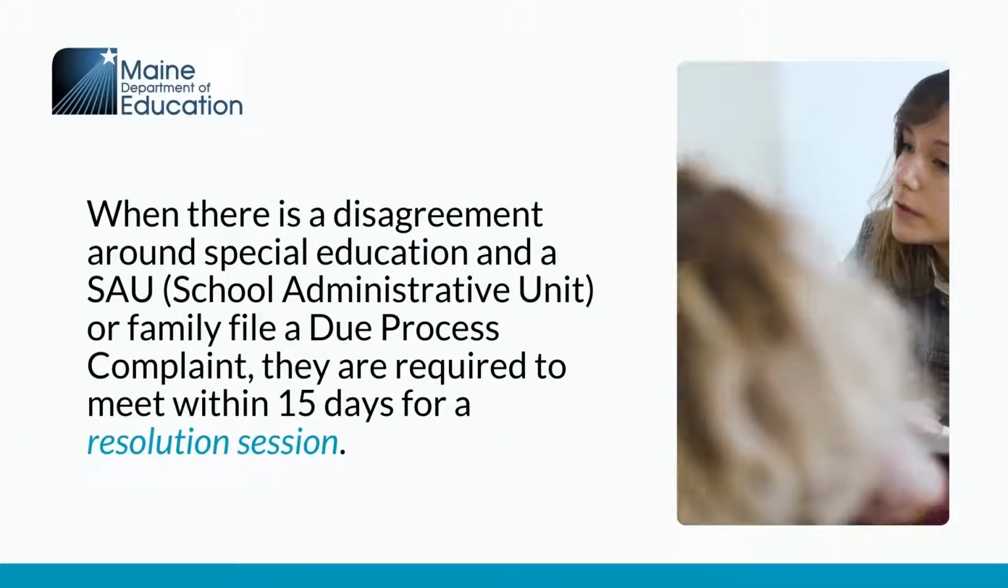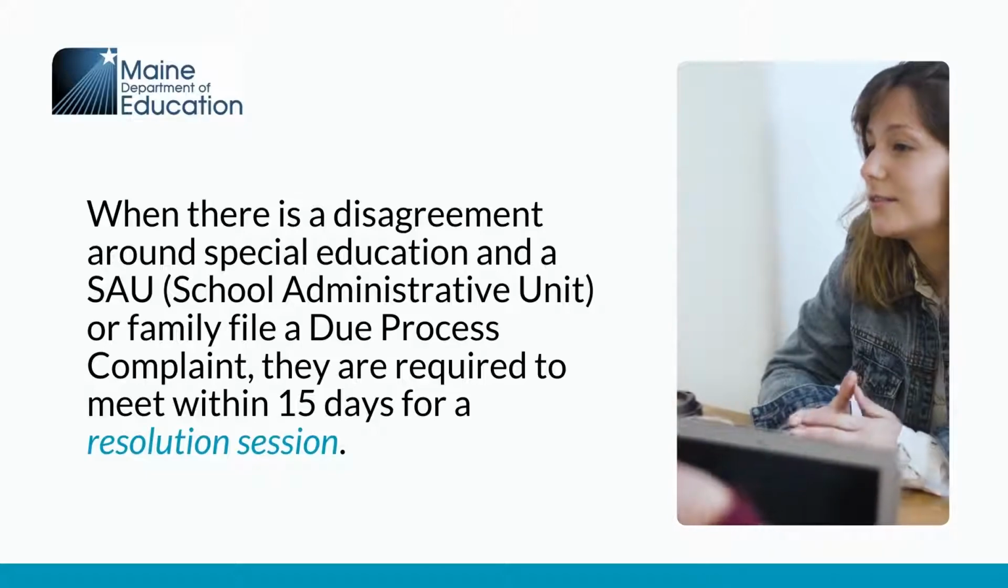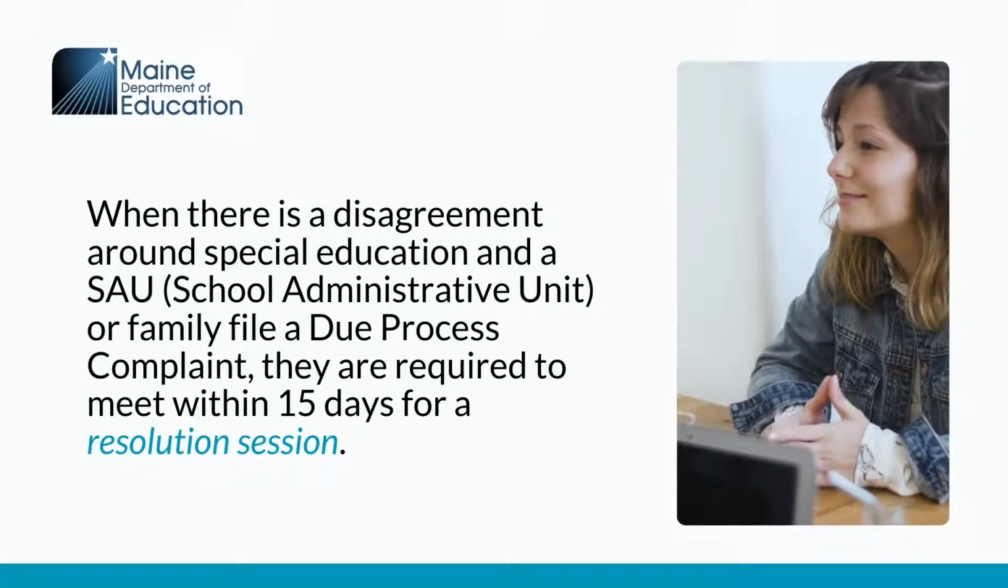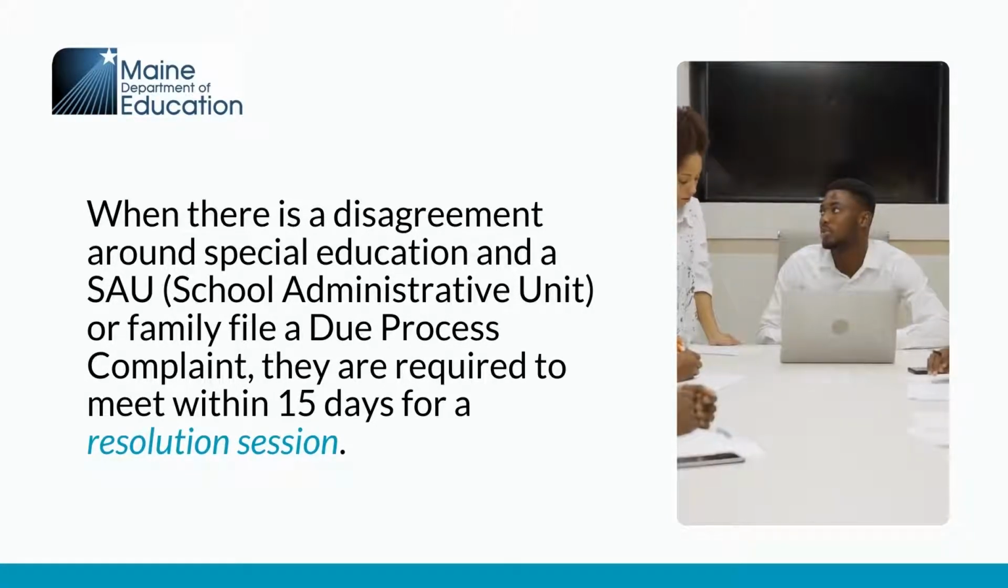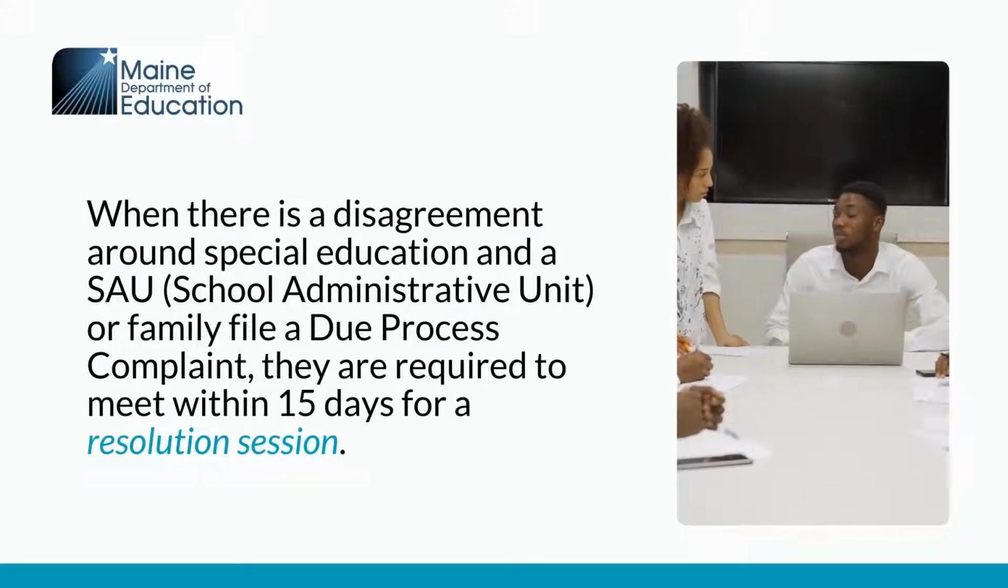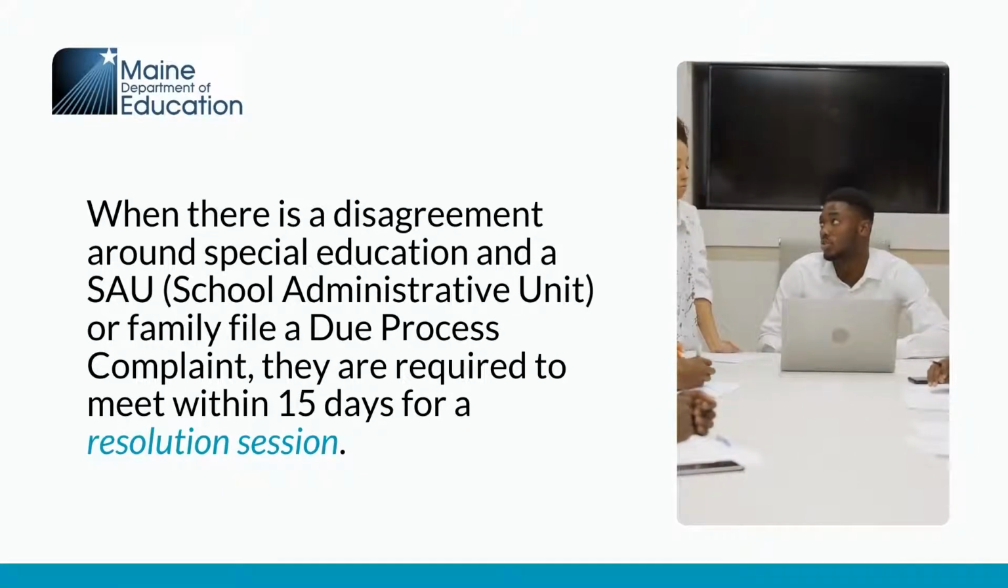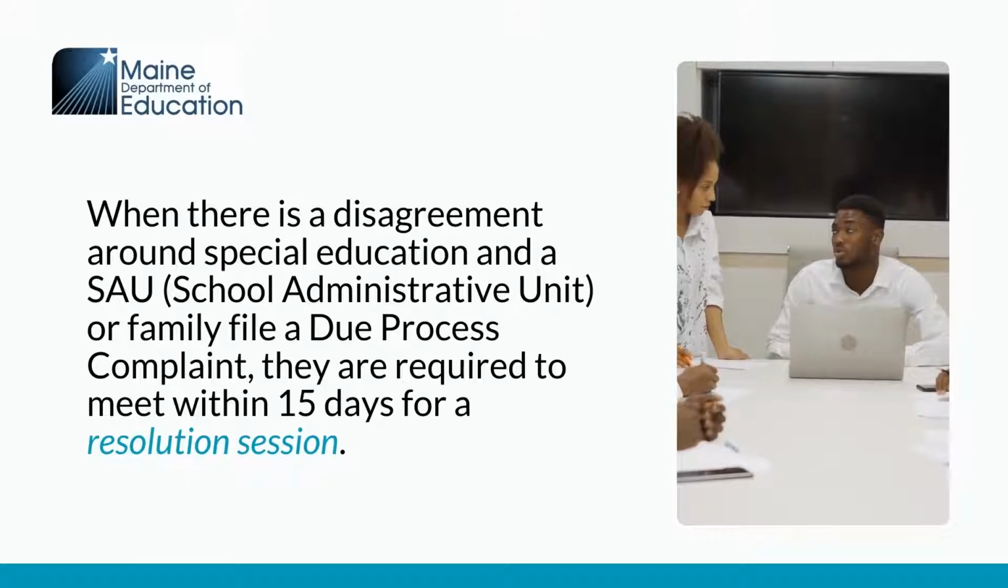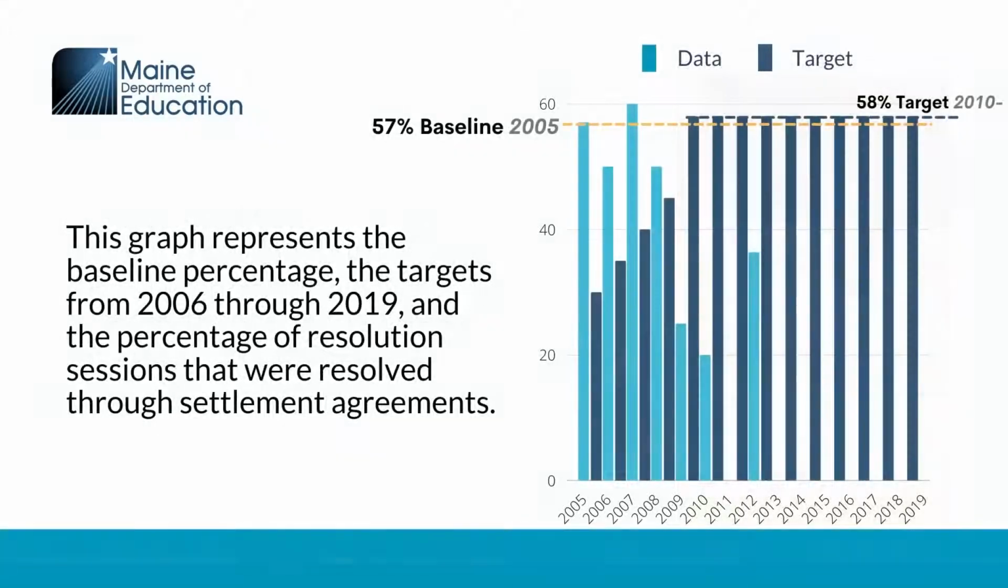When there is a disagreement around special education and an SAU, School Administrative Unit, or family file a due process complaint, they are required to meet within 15 days for a resolution session. This graph represents the baseline percentage, the targets from 2006 up to 2019, and the percentage of resolution sessions that were resolved through settlement agreements.